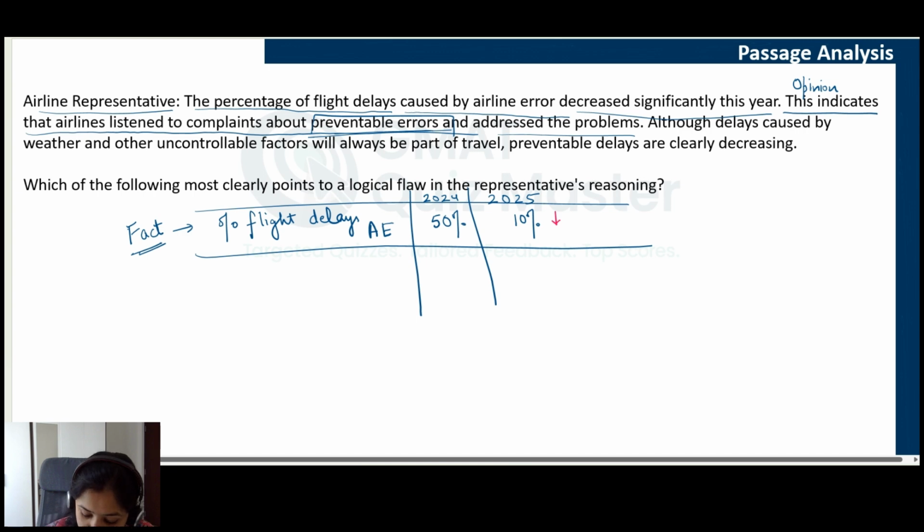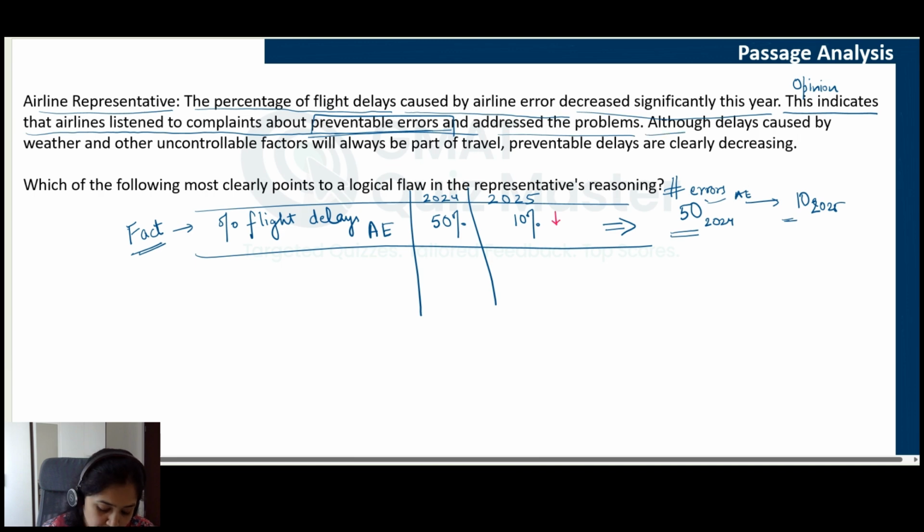So, the airline representative here is saying that this reduction indicates that if, let's say, they were making 50 errors in 2024, it reduced to 10 errors in 2025. I've taken the same number as percentages. So this is the absolute number of errors caused by airlines. All right.